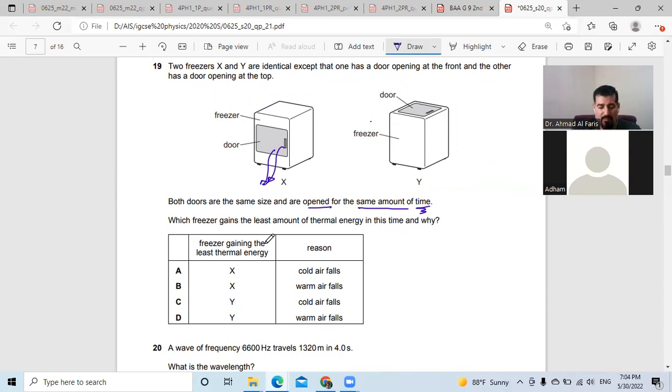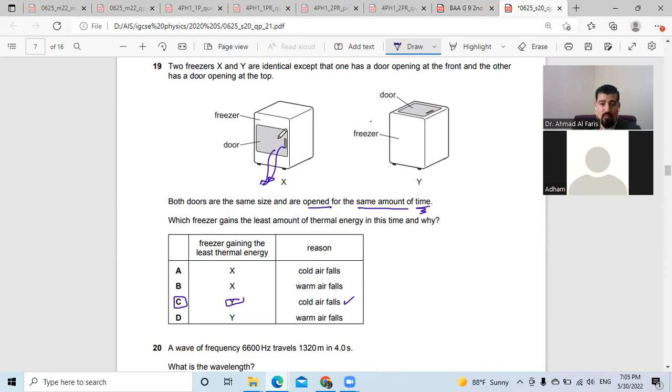Now, the least amount of thermal energy is gained by which one? Y. Bravo. Yes. And why? Because cold air still falls and is still inside it. So number 19, the answer is what? The answer is C.